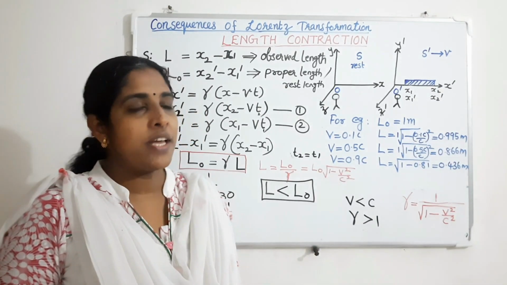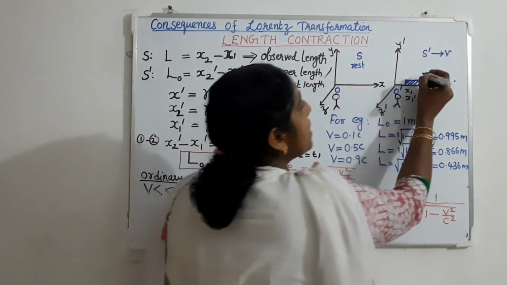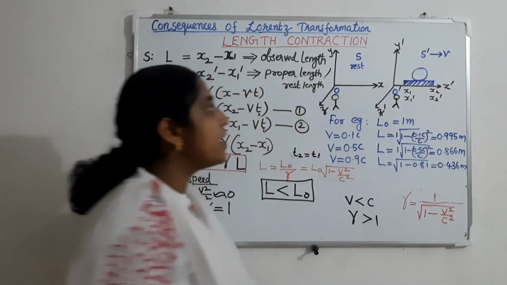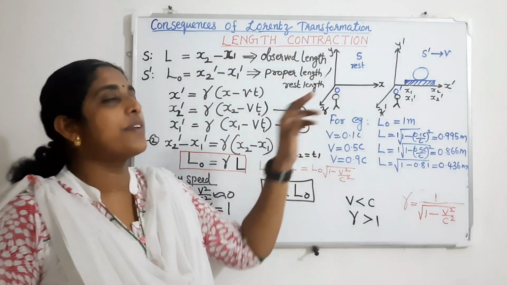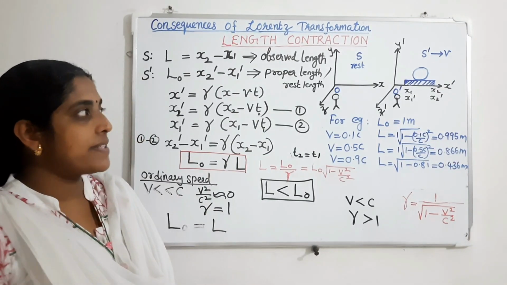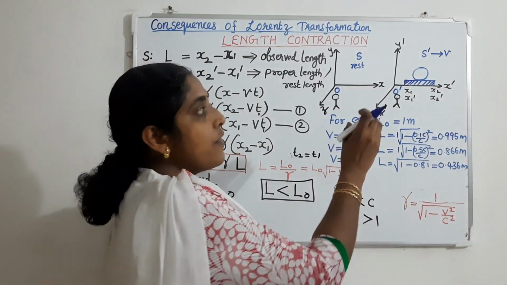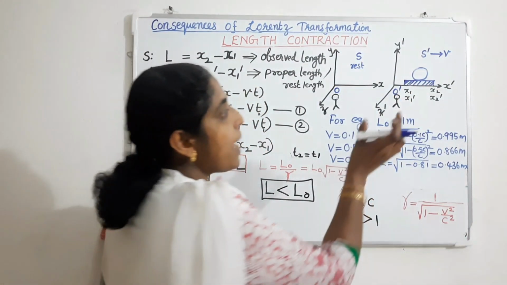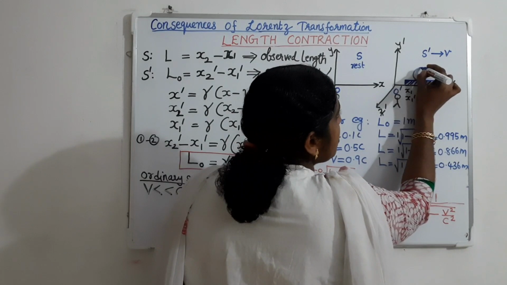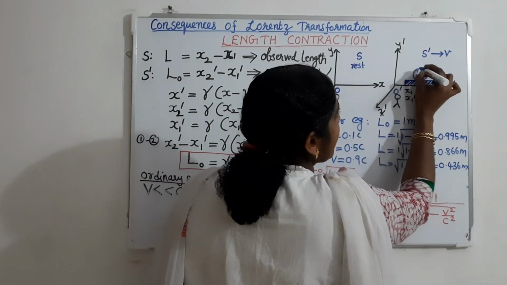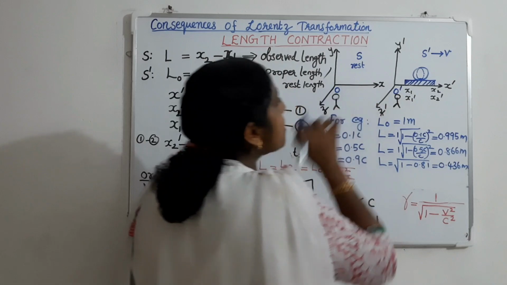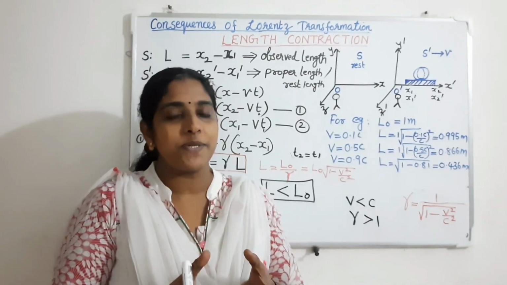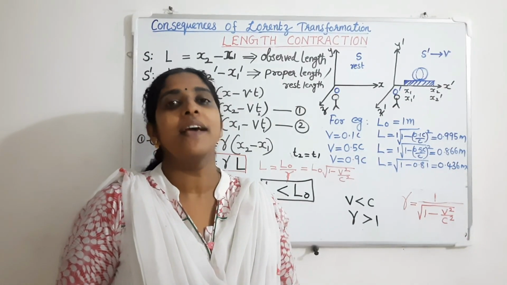direction of the motion. If we consider a sphere instead of this scale, what will be the shape of the sphere when the observer is looking from the S frame of reference? What happens? The sphere will contract. Will the contraction happen in the y and z direction? No, the contraction is happening only along the x direction. So the sphere contracts along the x direction, and for an observer in the S frame of reference, the sphere appears to be an ellipsoid. So that's all about length contraction.